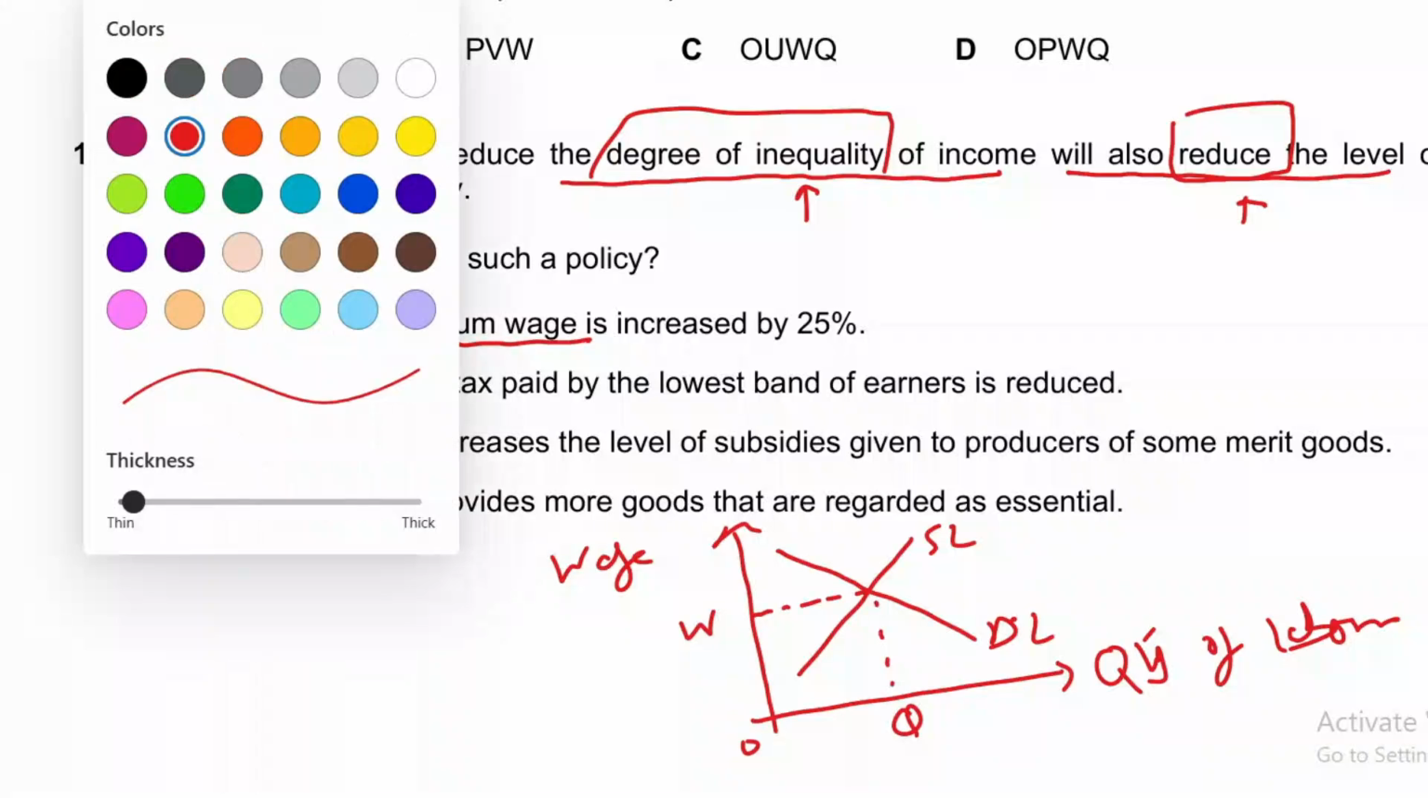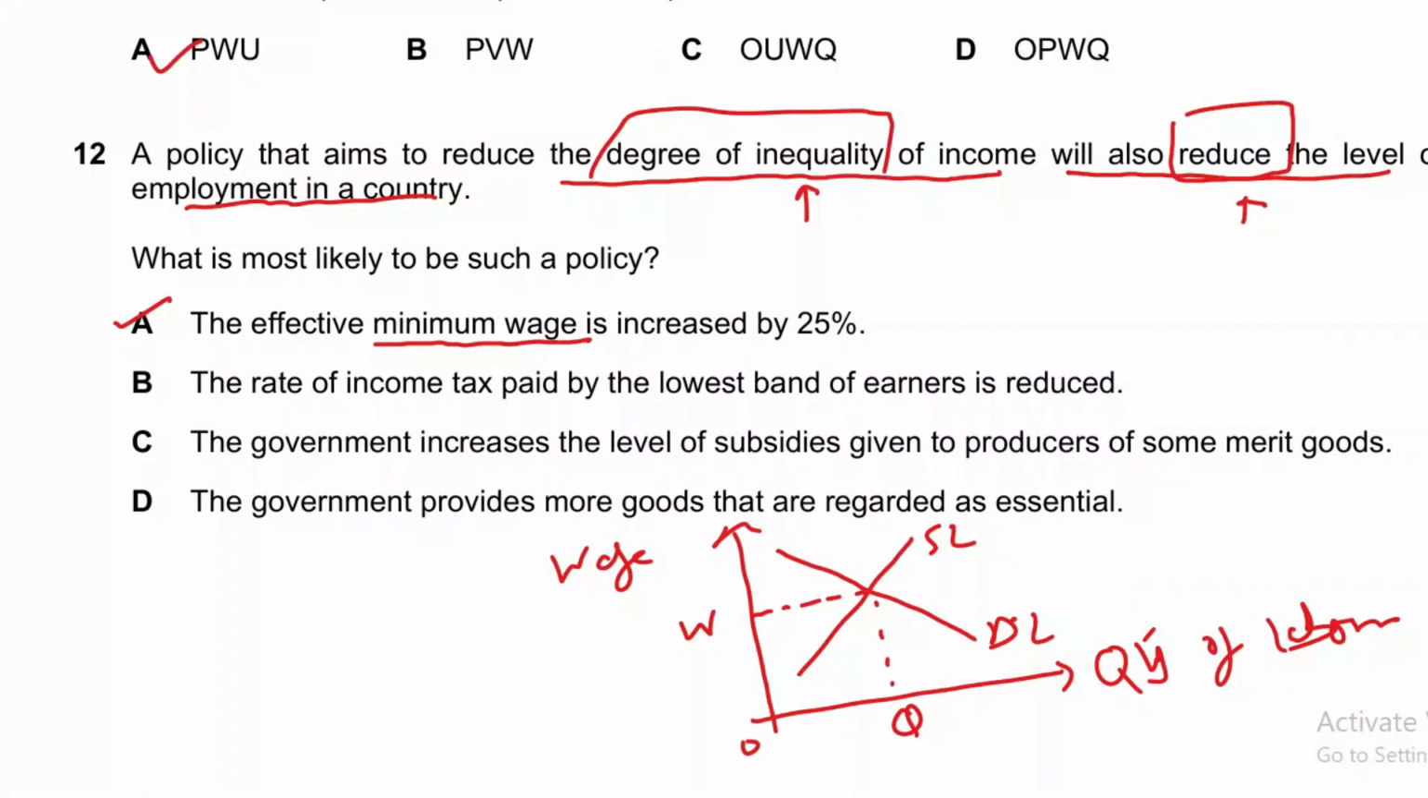Keep in mind, minimum wage is the wage rate set by the government above equilibrium, and maximum wage is set below equilibrium. Since this is a minimum wage, it is set above equilibrium, let's say at W1. When the wage rate increases to W1, inequality will reduce because people are getting more income, but it will reduce the demand for labor as well, because at W1 the quantity of labor demanded is now Q1, which has decreased. So unemployment will increase because fewer workers are demanded by the employers.